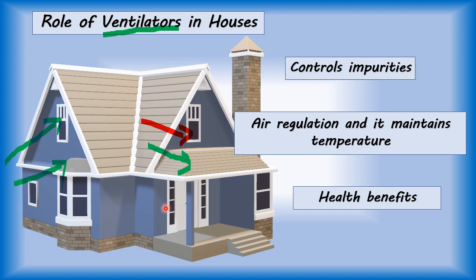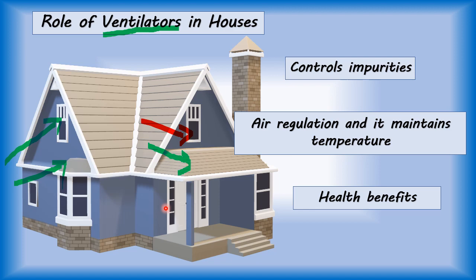Children, there are many different kinds of ventilators. You have seen a chimney or exhaust fan in your kitchen or washroom at your home. Or when you go to a restaurant, you can see their exhaust chimneys. These are ventilators. How do they work?